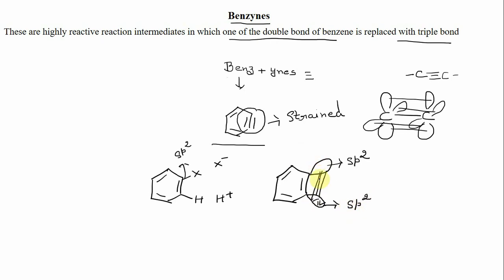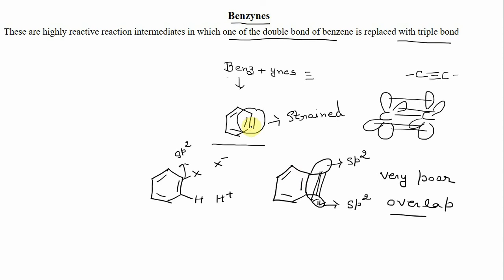Now these two sp2 hybrid orbitals point away from each other. You can see they point away from each other. So the extent of overlapping between these two orbitals is very poor. Due to this very poor overlapping, this additional bond is highly unstable, and that is responsible for the very high reactivity of these benzynes.